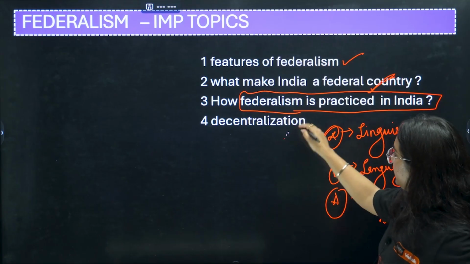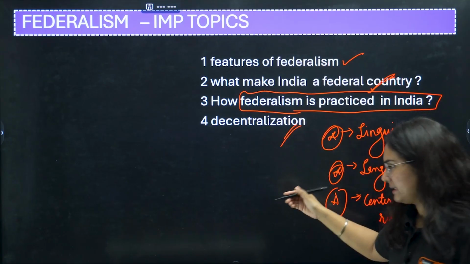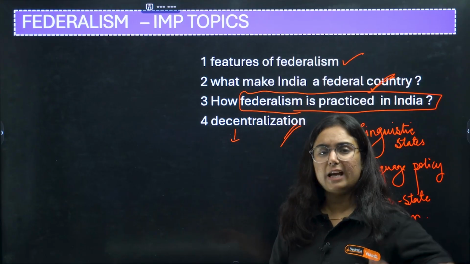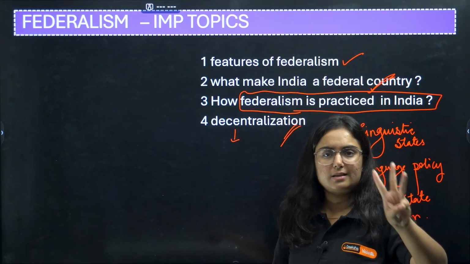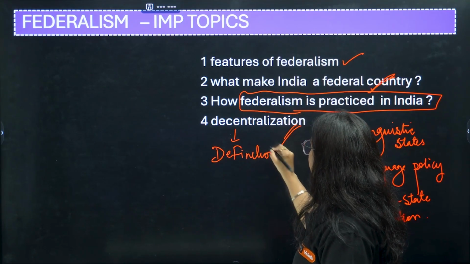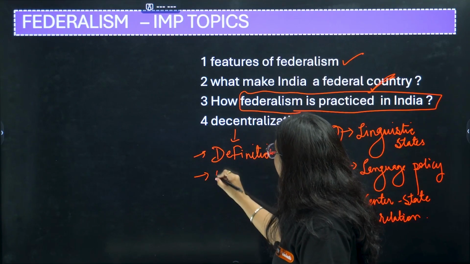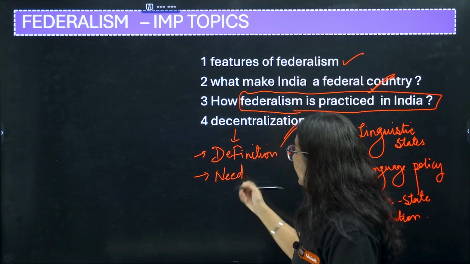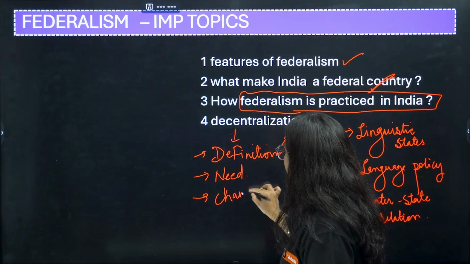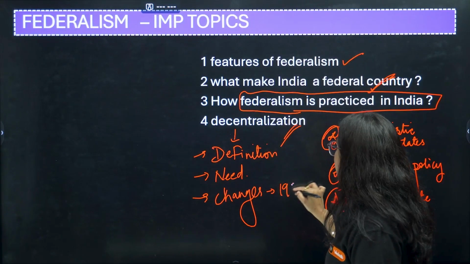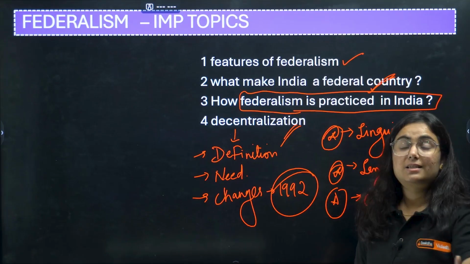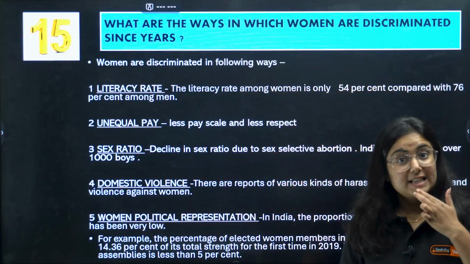And the last and not the least, decentralization. We have discussed it, but whenever you are studying decentralization, I would suggest you divide it into three subheadings. First is its definition, then what was the need of decentralization in India, and then the changes brought by 1992 Amendment Act. Get the point? This is how you will be completing the next chapter of civics.